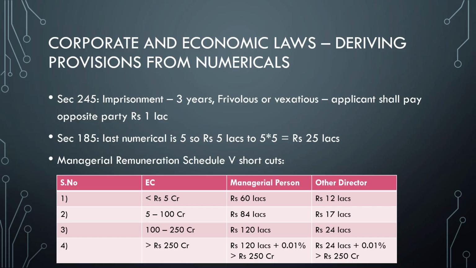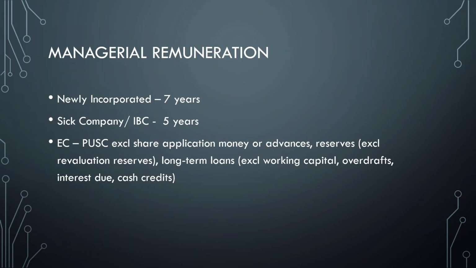Now for effective capital, the mistakes you should avoid: it is paid up share capital excluding share application money or advances, and reserves excluding revaluation reserve, and long-term loans excluding working capital, overdrafts, and interest due on cash credits. For example, in a recent exam, one candidate got a question where the reserves comprised revaluation reserve and accumulated losses. So you take paid up share capital plus long term loans, remove the revaluation reserve and accumulated losses, and you will end up with effective capital.